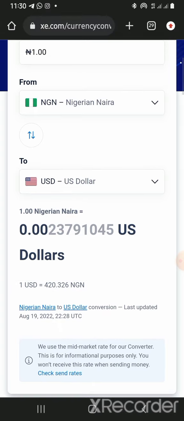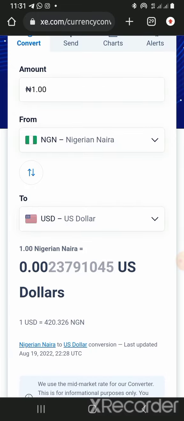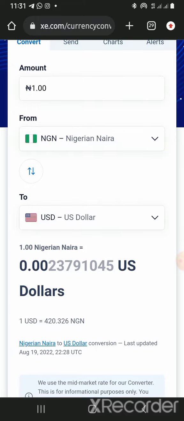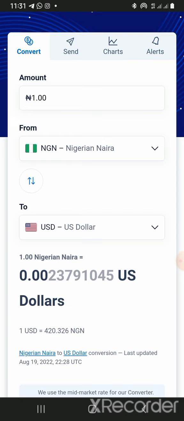Any transaction they are doing to convert naira to dollars in the US, they use the bank rate in the bank. That person can easily convert that money to US dollars. But the only thing you need to do is just send naira from your bank account here in Nigeria to that person abroad. Then that person can go and convert that naira to United States dollars.